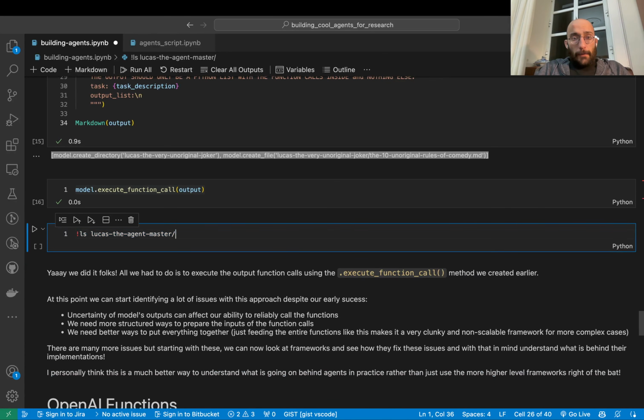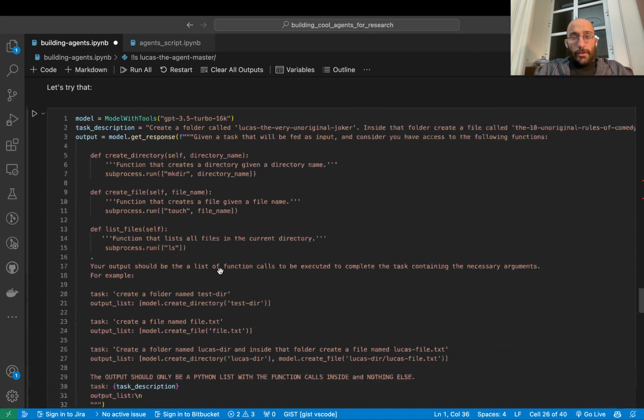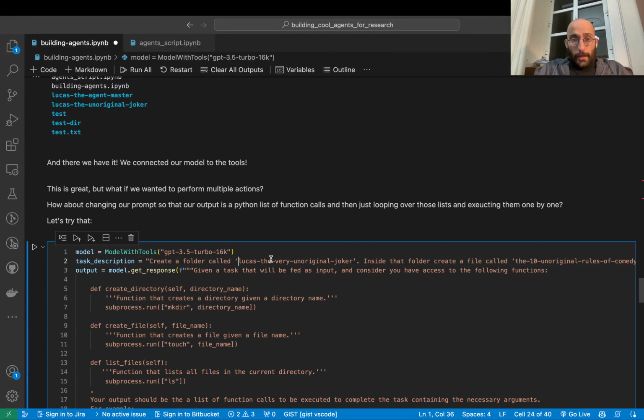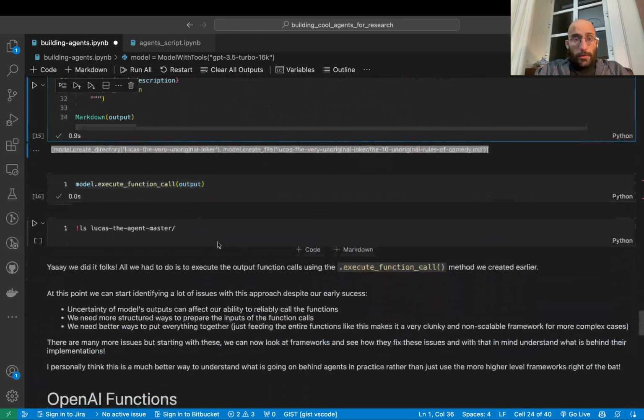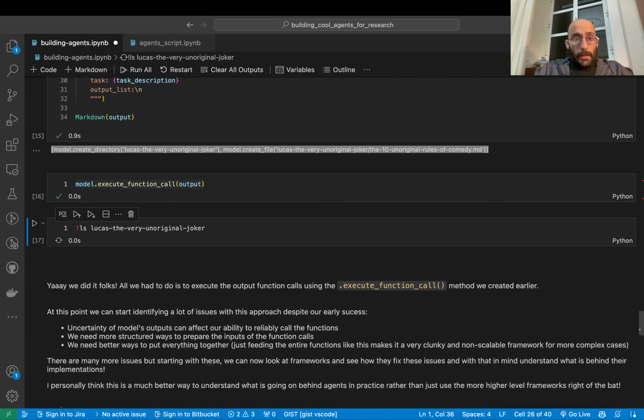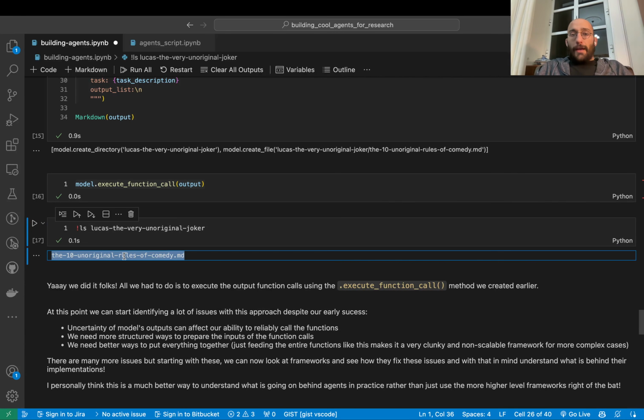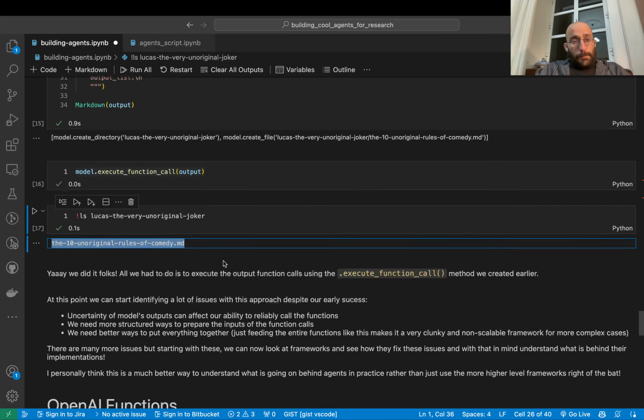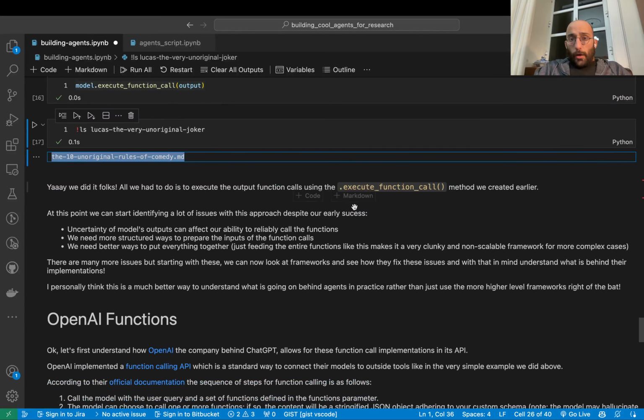Now I have to change the name to the name of the folder I created, which is Lucas the very unoriginal Joker. So I can come here and say this, and there we go. We have that file created there. So it's working. It's awesome. I love it. So all we had to do is use this and it worked.